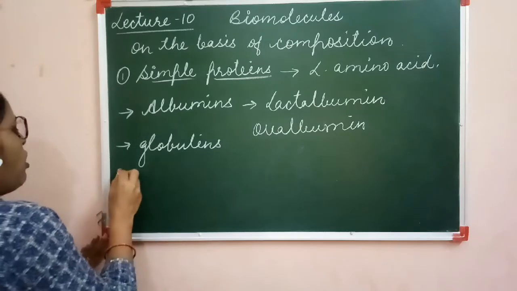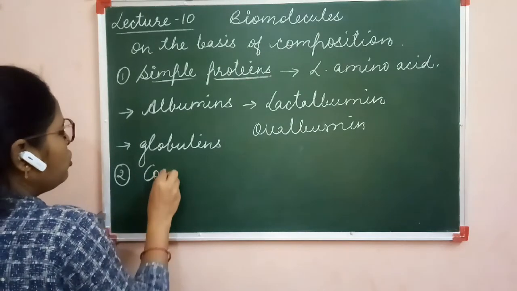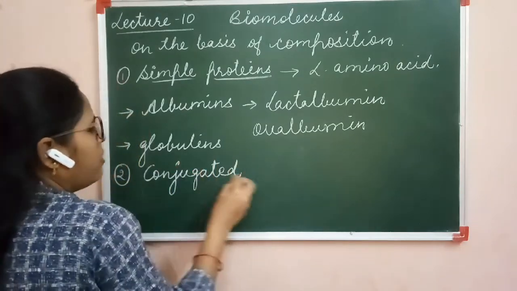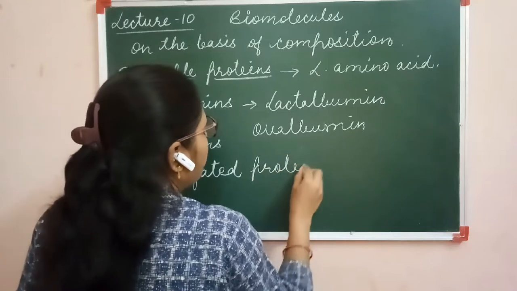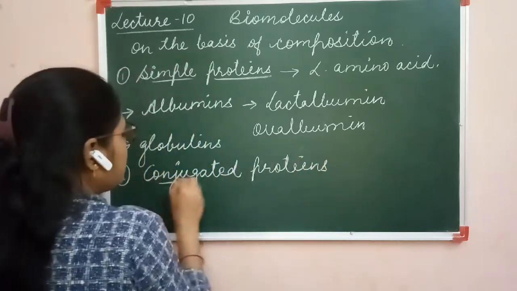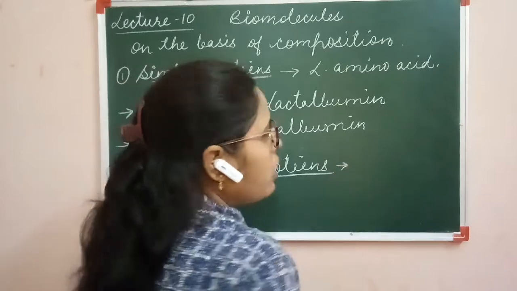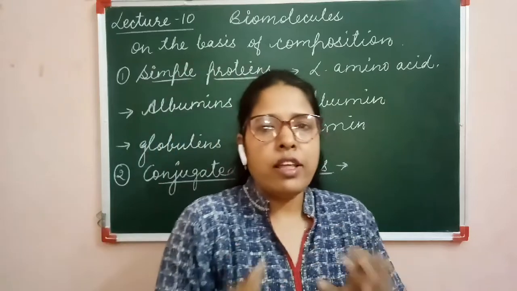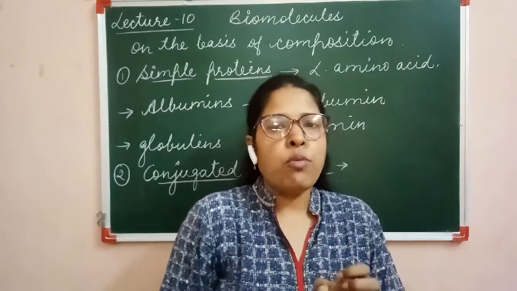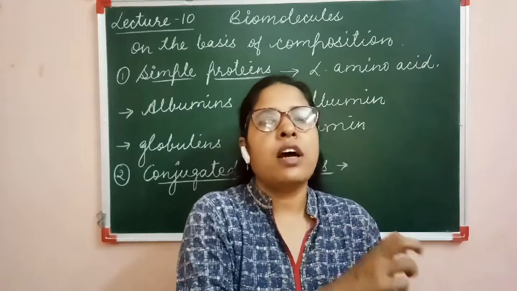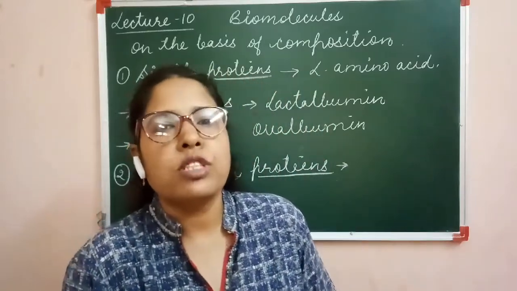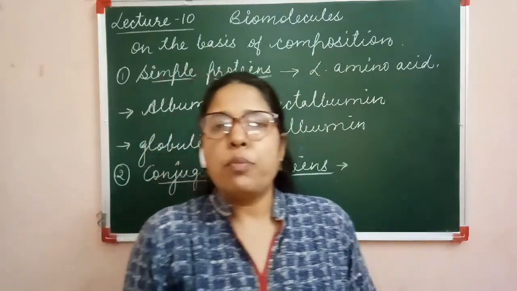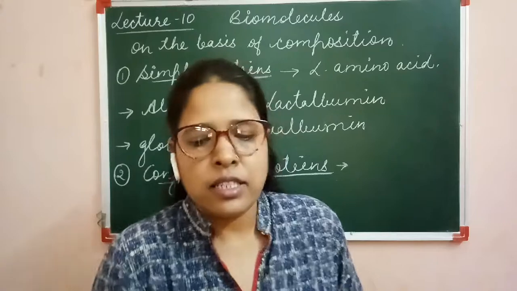Second category is called conjugated proteins. In this category, the protein molecule is found associated with some other molecules also. Clear? So in this type of proteins, one protein molecule is there and some different other molecule is also found associated with the protein. For example, nucleoproteins, in which the protein and nucleic acids are present.